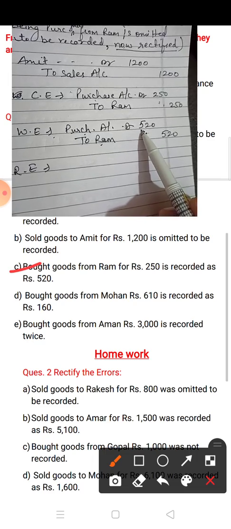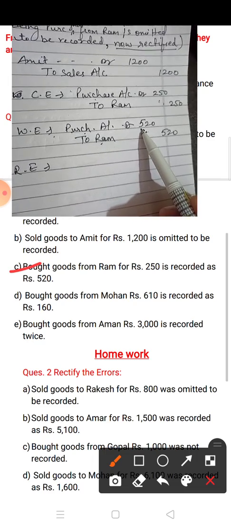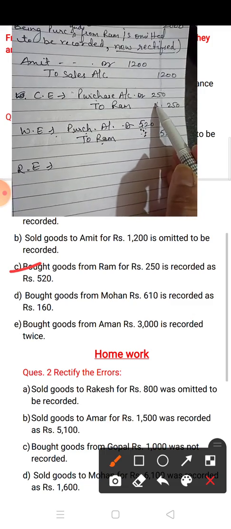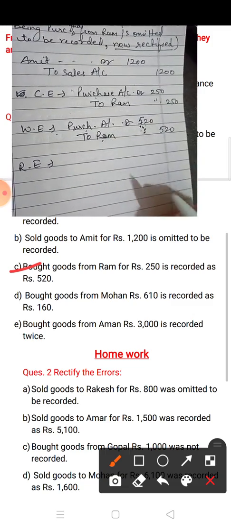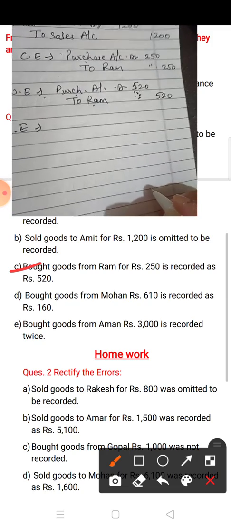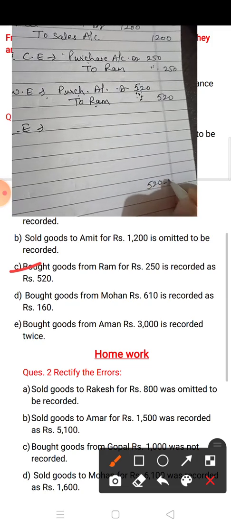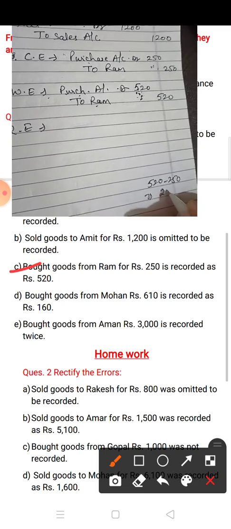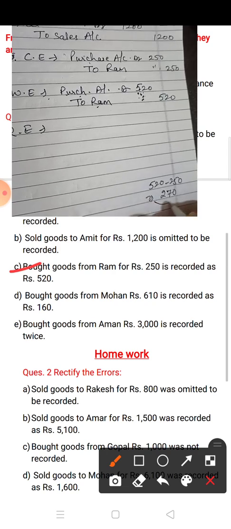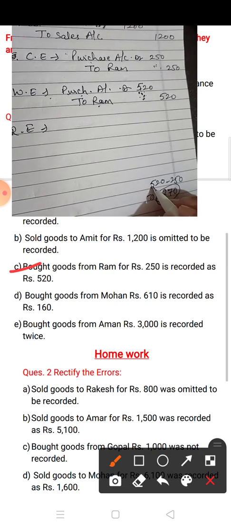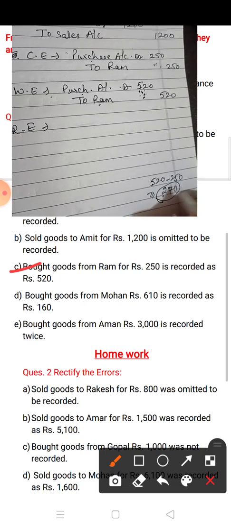From this 520 you have to subtract an amount so that it equals 250. 520 subtract 250, what is the answer? I think it is 270. So you have to subtract 270, so that 520 minus 270 is equal to 250.